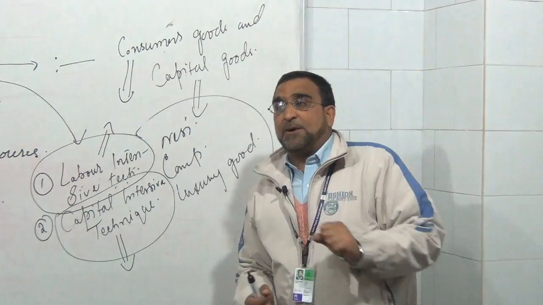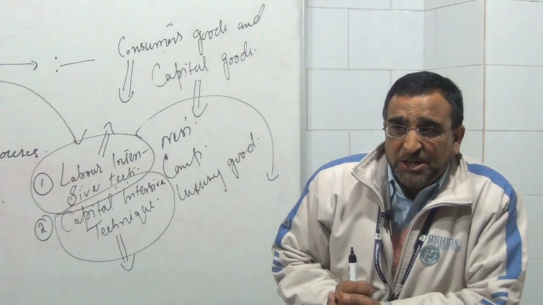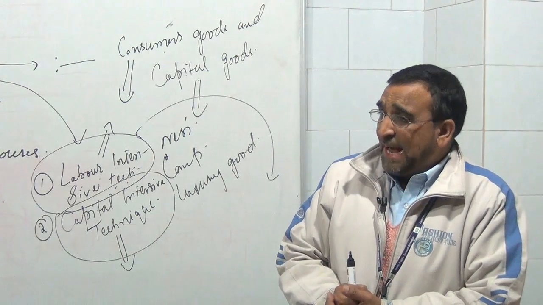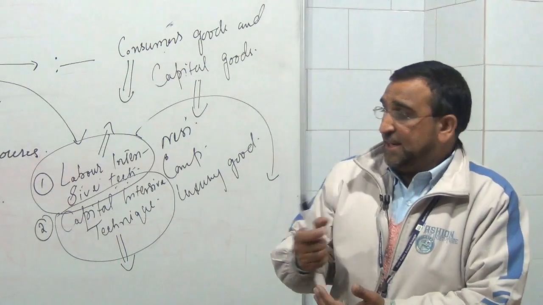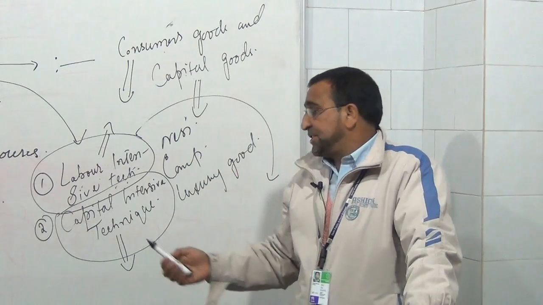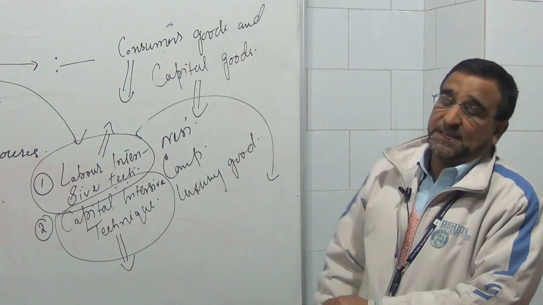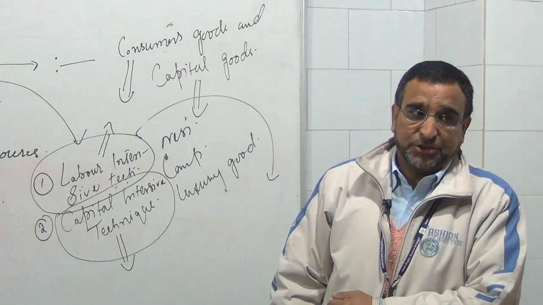And one more thing we have to keep in mind: when we are going to produce any commodity, we should know that if we produce the commodity with the help of labor intensive technique, what will be the cost of production? If we are going to produce it by the capital intensive technique, how much is the cost of production?